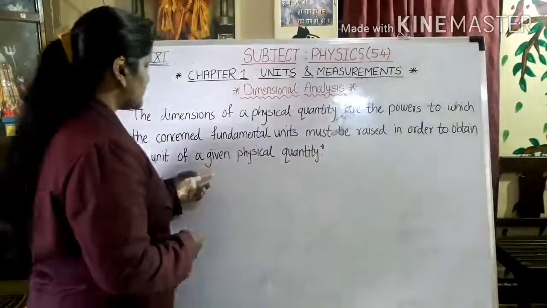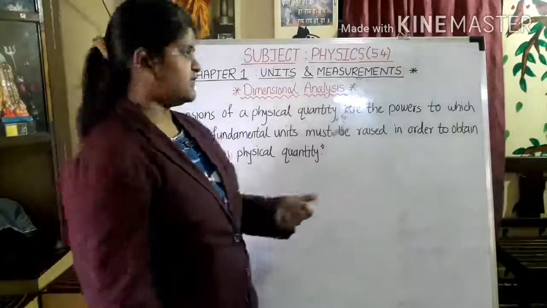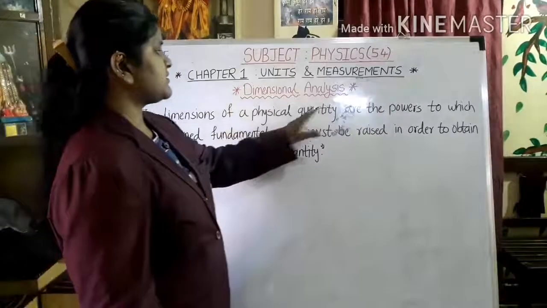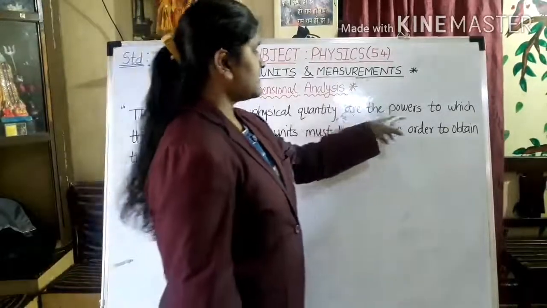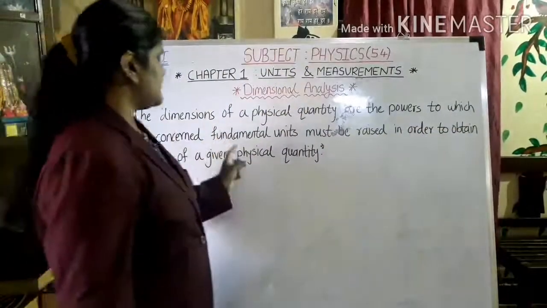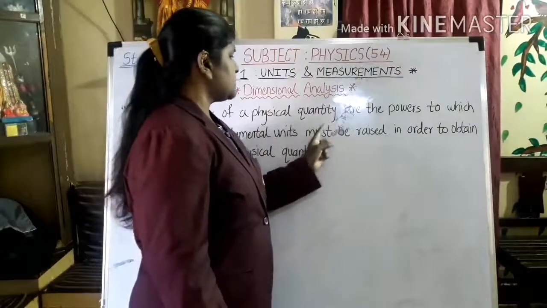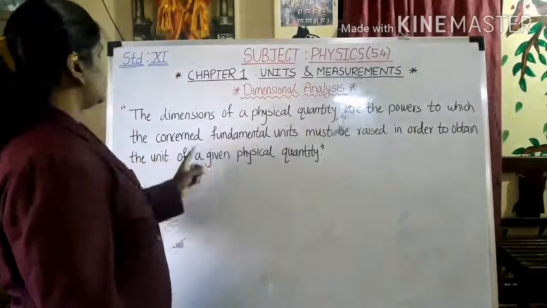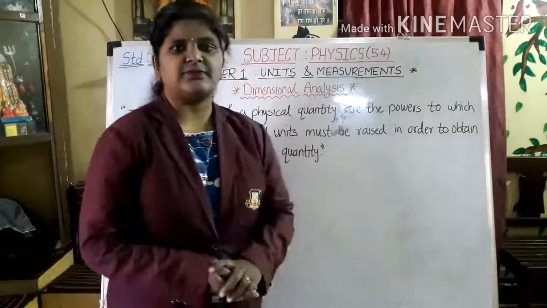Here you can see I have written a definition. The dimensions of a physical quantity are the powers to which the concerned fundamental units must be raised in order to obtain the unit of the given physical quantity.